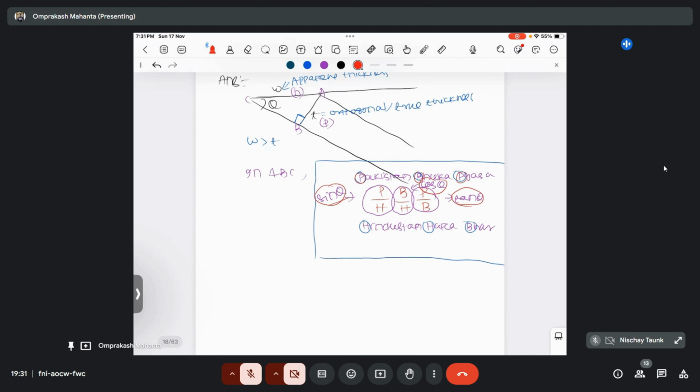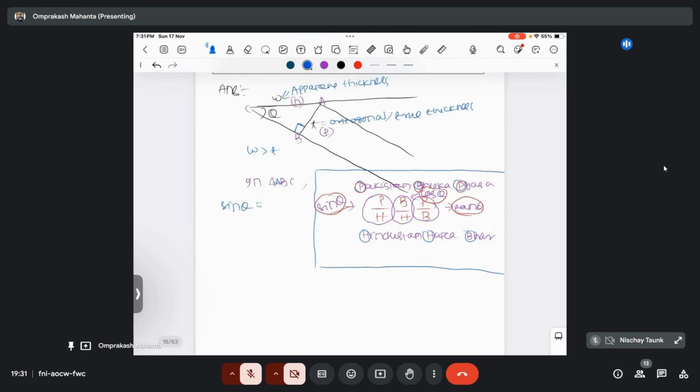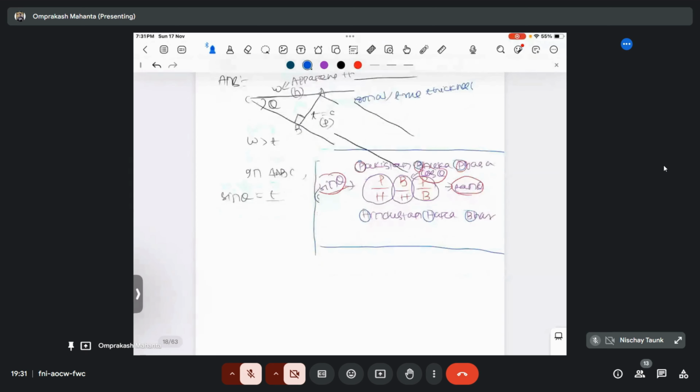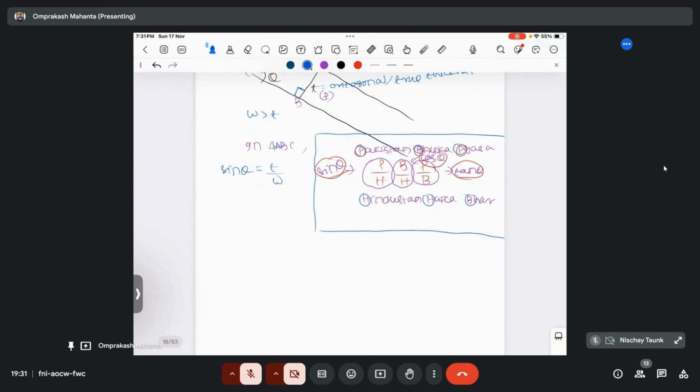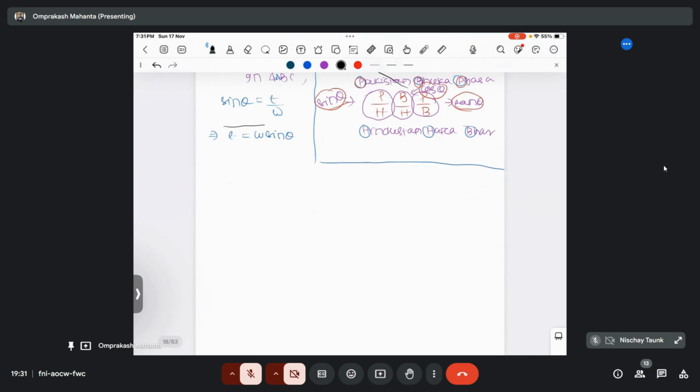Okay, so here we are going to define your relationship in P and H, so that will be your sin theta. So in triangle ABC, sin theta will become your P by H. P is your true thickness, and sorry, H is your apparent thickness. That is your W. So T will be W sin theta. This is the relationship between your true thickness and apparent thickness. Here T is your true thickness and W is your apparent thickness.